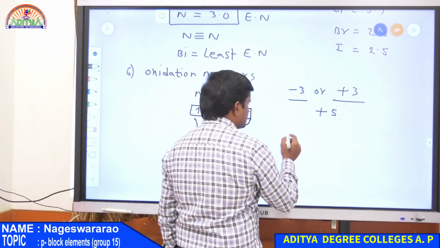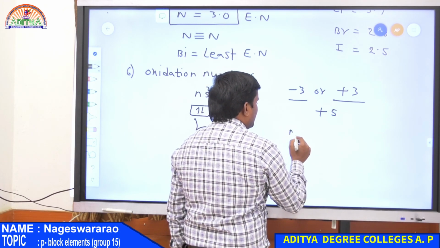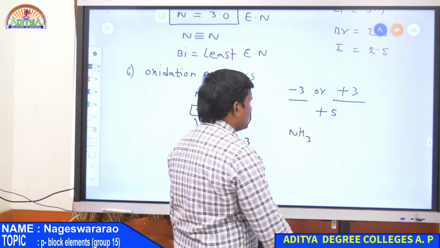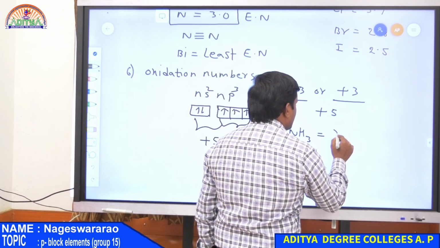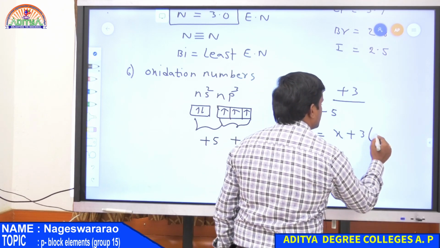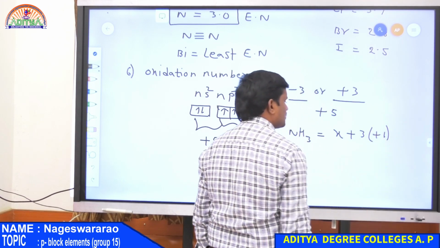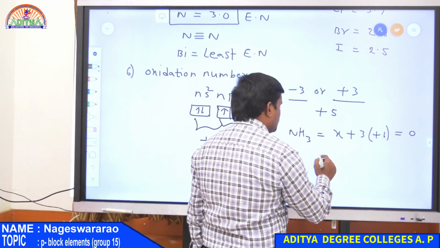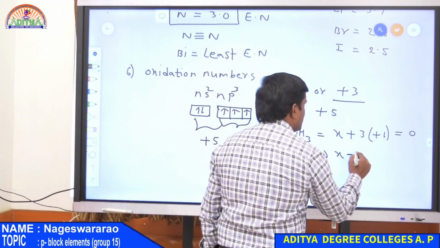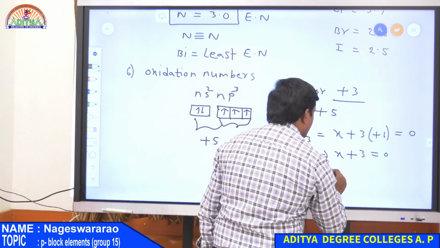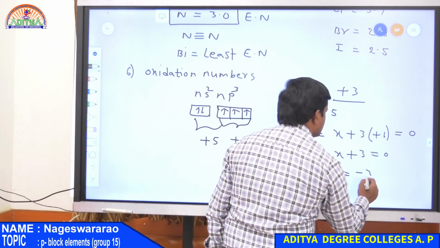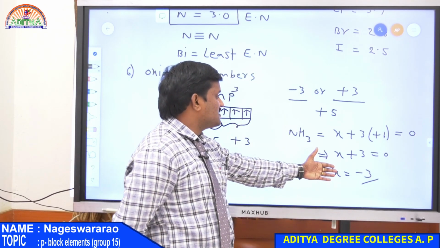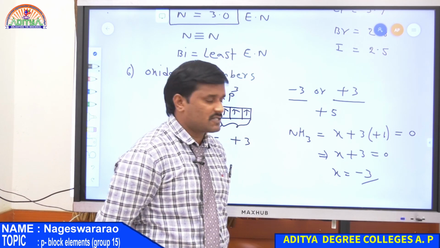Suppose in the case of NH3, that is ammonia. In ammonia, nitrogen is X and 3 times hydrogen, which always has +1 charge. NH3 is neutral, that is equal to 0. Hence X plus 3 is equal to 0 and finally X is equal to -3. Therefore, in ammonia, nitrogen exhibits a -3 charge.